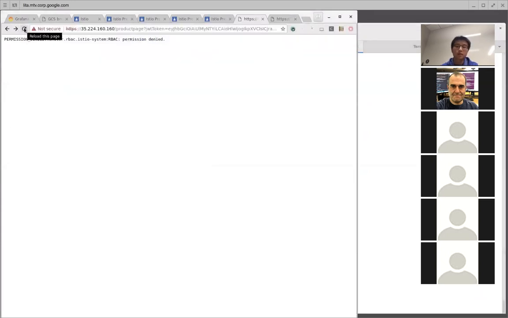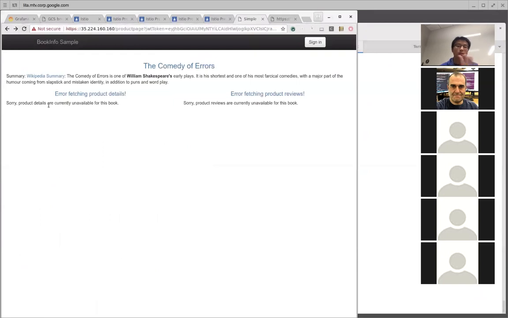Let's take a look. See, the page shows up, but you can see that error fetching product details, error fetching product reviews, which means our external can access the front end page, but the front end cannot access the backend because we haven't specified the access policies for the backend yet.